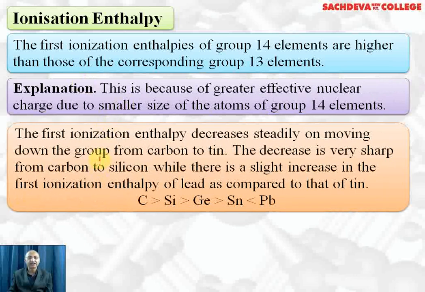However, the ionization energy goes on decreasing down the group from carbon to tin. The decrease is very sharp from carbon to silicon, while there is a slight increase in the first ionization enthalpy of lead as compared to tin, due to the poor shielding effect of f electrons, so effective nuclear charge increases. So carbon is higher than silicon, silicon is higher than germanium, germanium is higher than tin, but tin is lower than lead. So tin has the lowest ionization energy in this group.